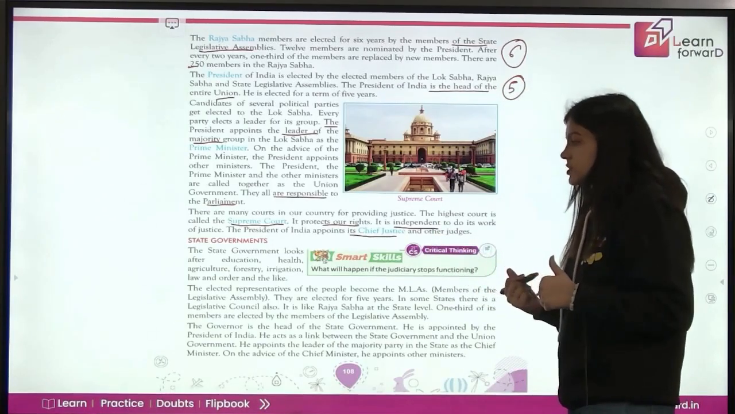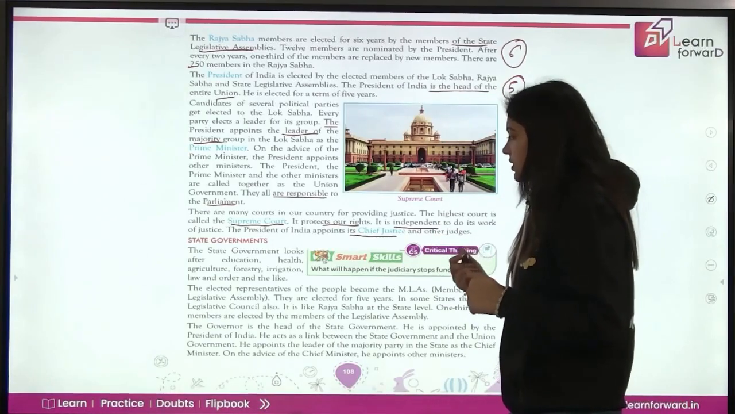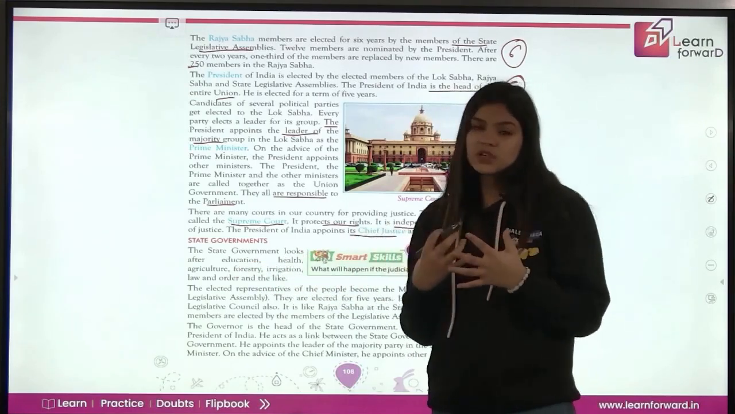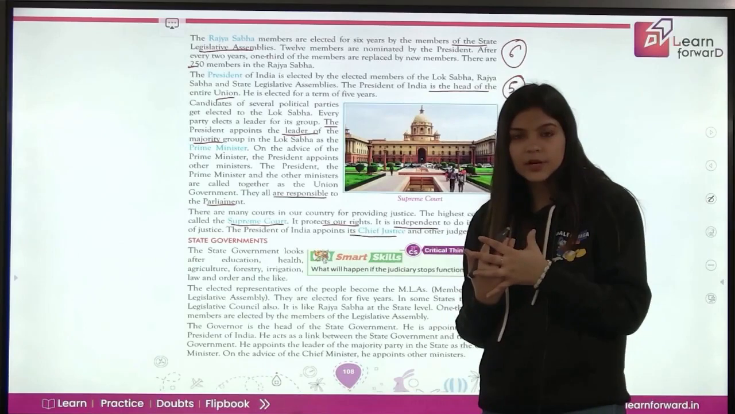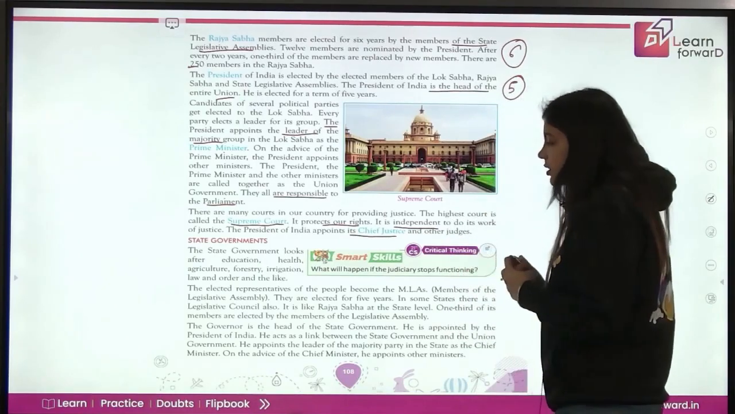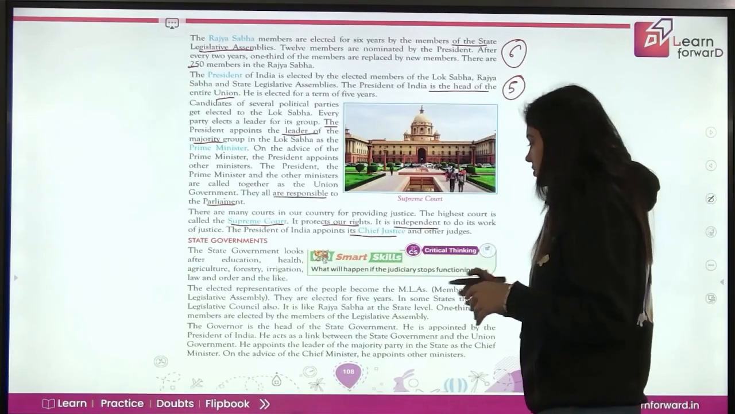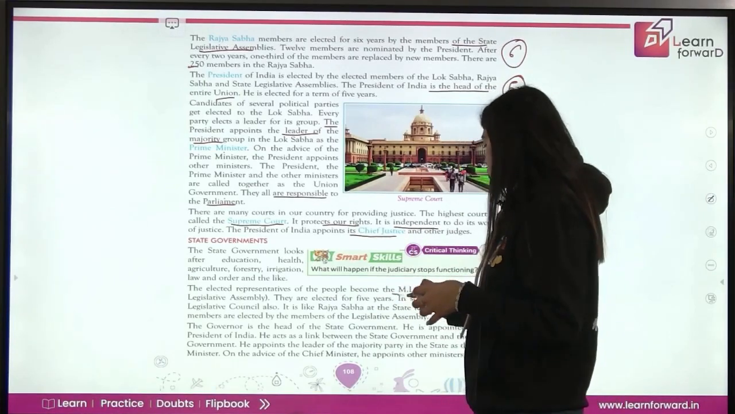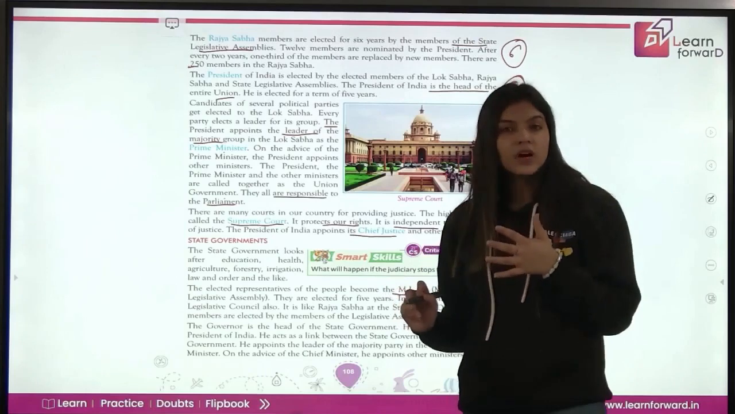Now state government. State government looks after education, health, agriculture, forestry, irrigation, law and order and the like. So ये सब चीजें जो हैं, who controls it? State government के पास power होती है. The elected representatives of the people become the MLAs. जो elected representative होते हैं वो बनते हैं MLA, that is your members of the legislative assembly.